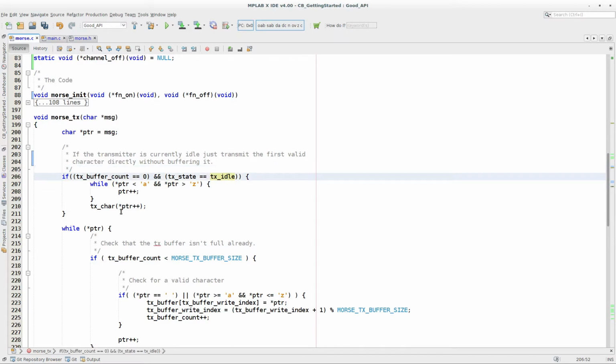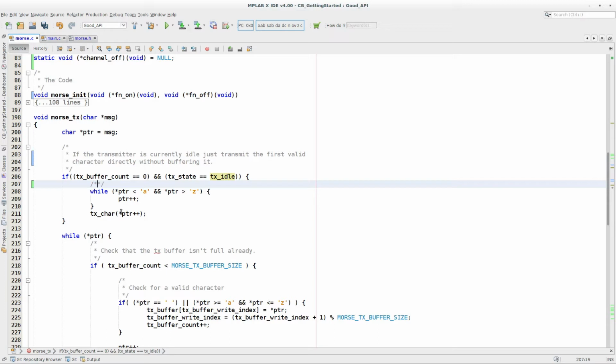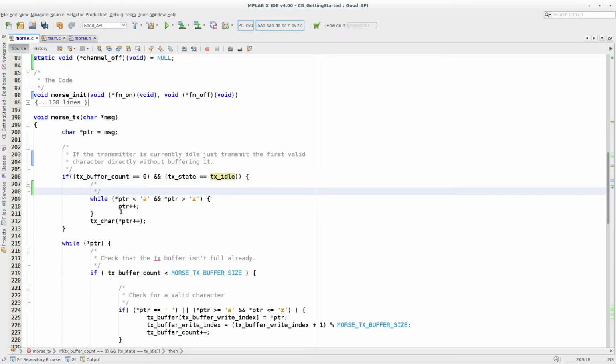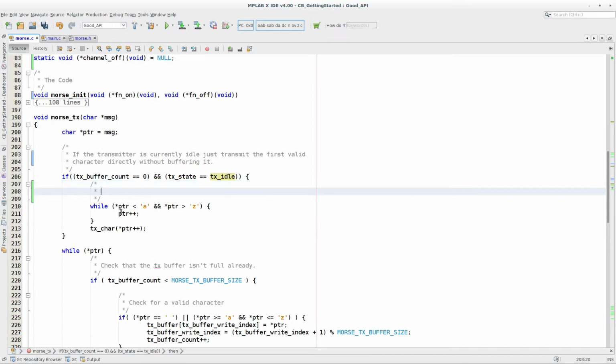So that's what the if statement is doing, working out is the transmitter idle. And then we want to transmit the first valid character. So the while loop was to go through and ignore all the characters that are invalid.